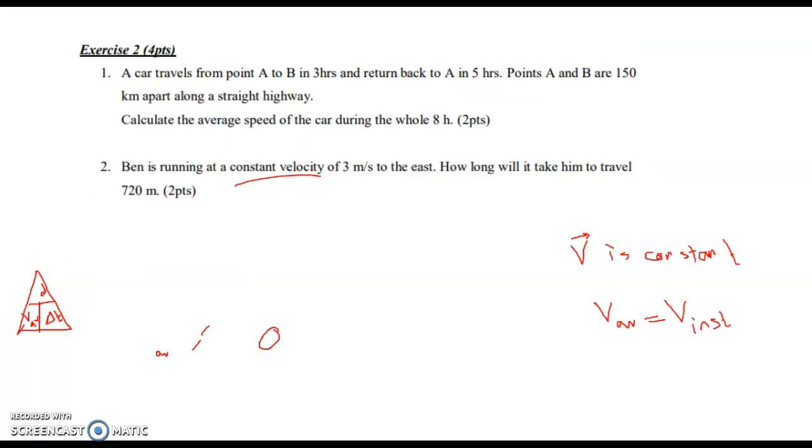Exercise 2. A car travels from point A to B in 3 hours and returns back to A in 5 hours. Points A and B are 150 kilometers apart along a straight highway. Calculate the average speed of the car during the whole 8 hours.